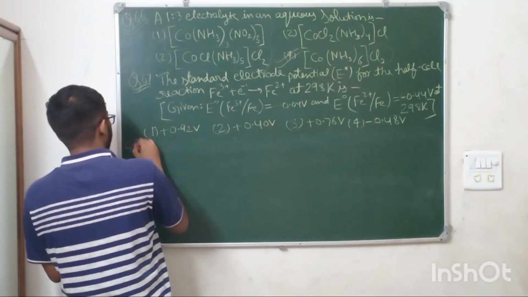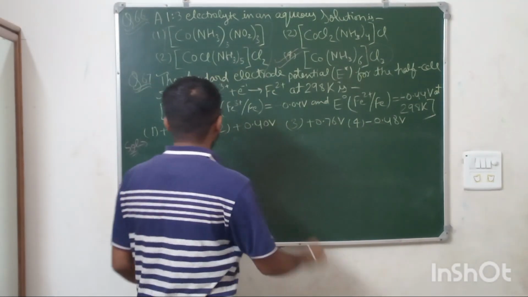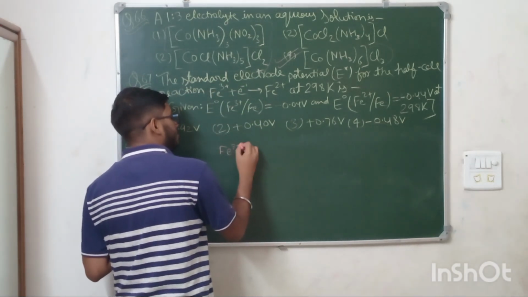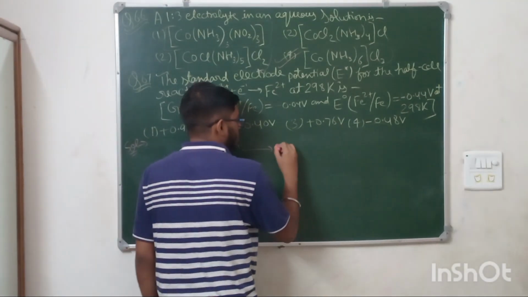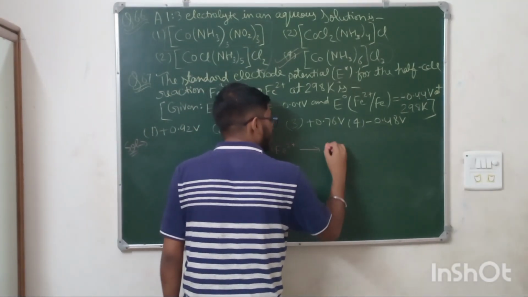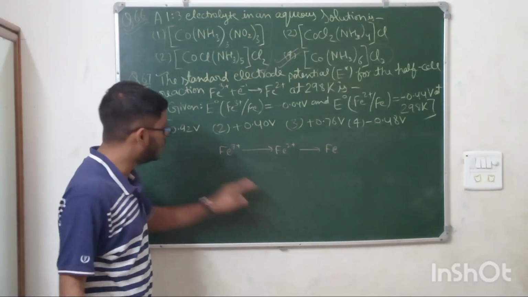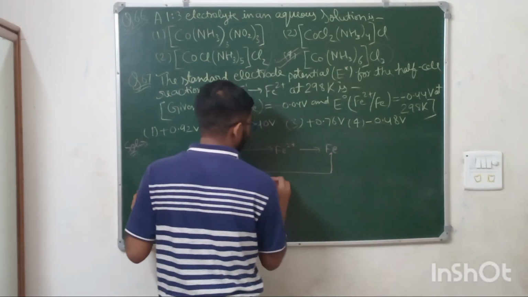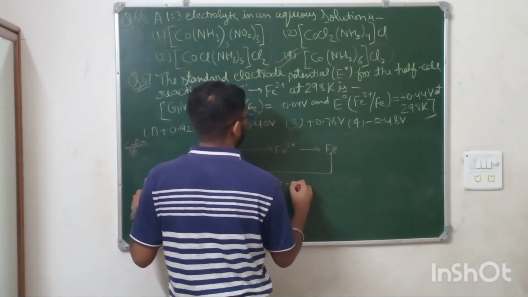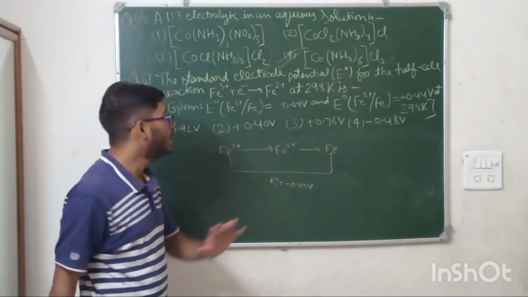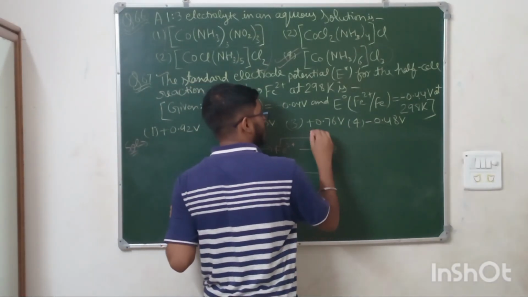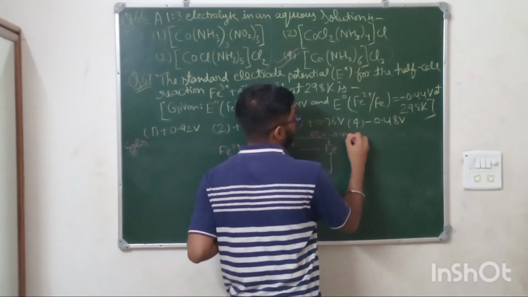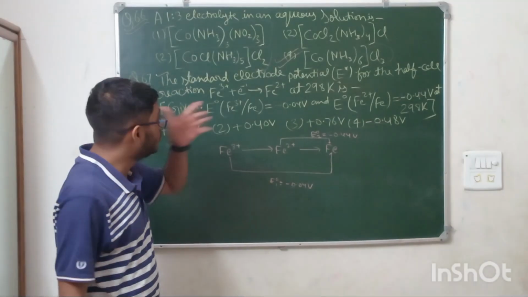These types of questions are generally given by the teacher in class because it is a very simple question. If you don't know how to solve it, see here. First of all, the Fe3+ ion will reduce into Fe2+, and if you reduce it further, it will reduce into Fe. Now you have been given the E naught value from Fe3+ to Fe; assume E naught 1 is minus 0.04 volts. For Fe2+ to Fe, assume E naught 2 is minus 0.44 volts. You need to tell for this reaction.